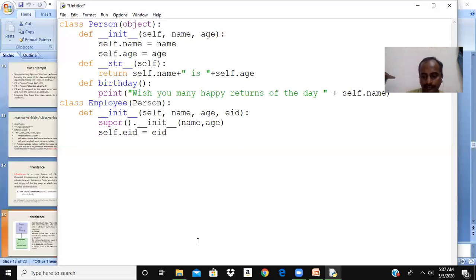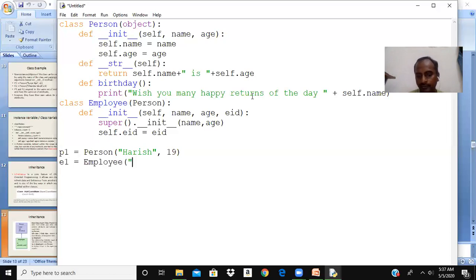Let me save this. Remember how we create objects. So person object p1 is equal to Person, and I want to pass the name and age. Name is Harish, age, let us assume 19. Now I want to create employee object E1 for employee.